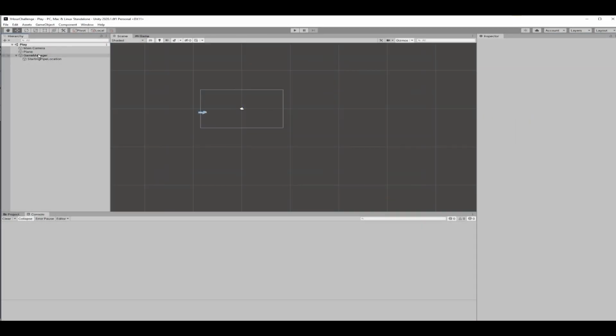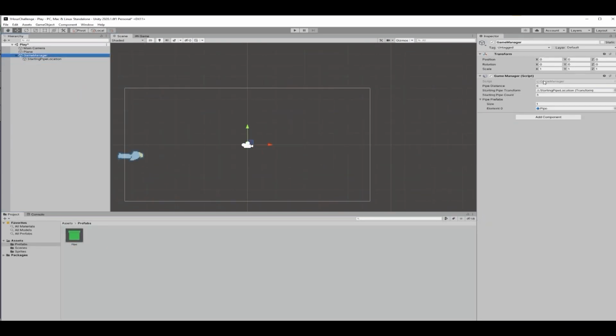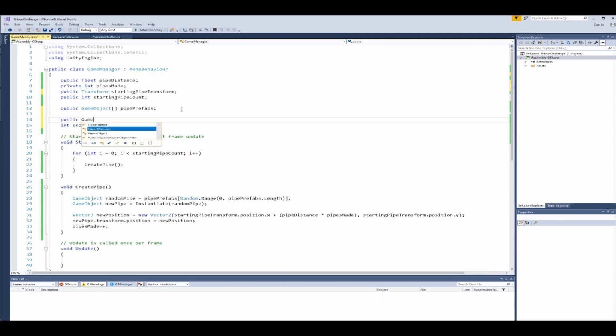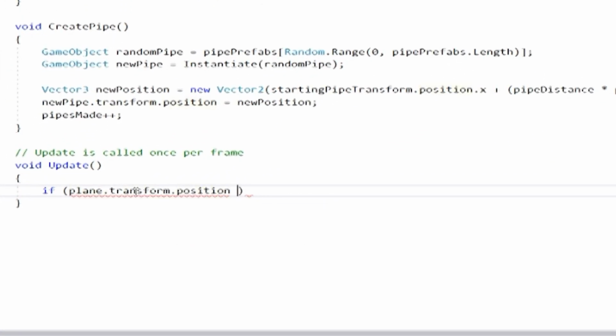I need to figure out when to create a new pipe besides right in the beginning. I wanted to create a new pipe every time I passed one, or in other words, every time the score increased, so naturally I needed a way to track the score.